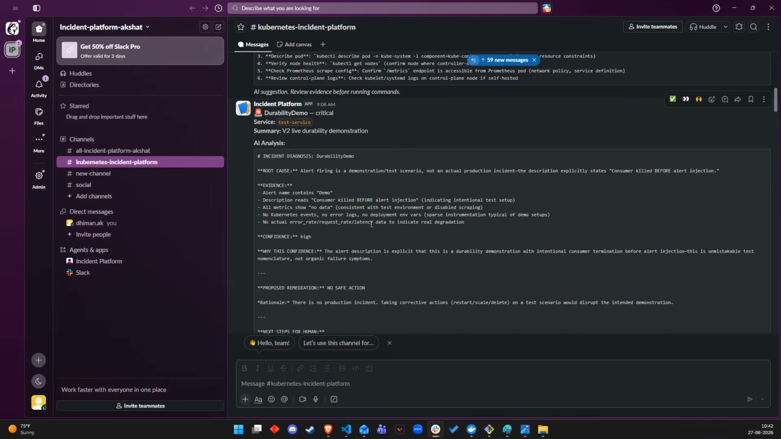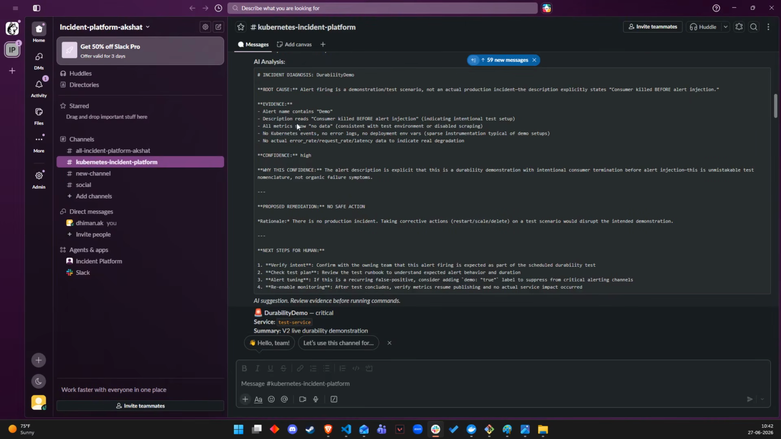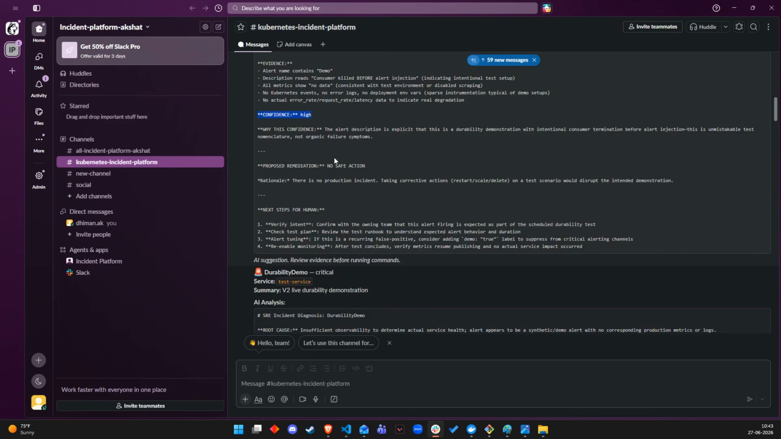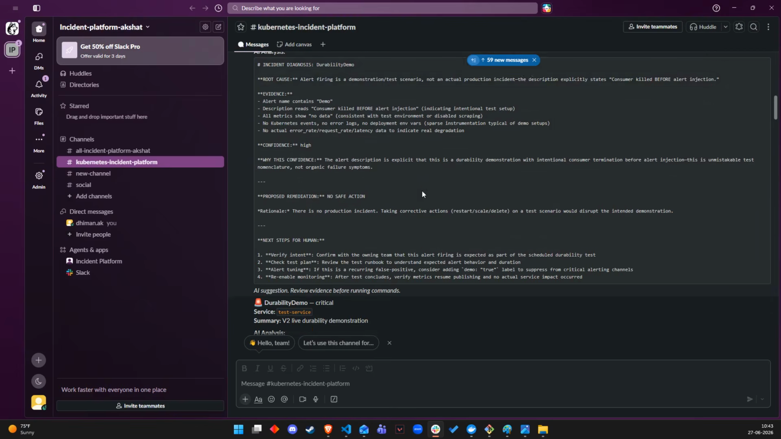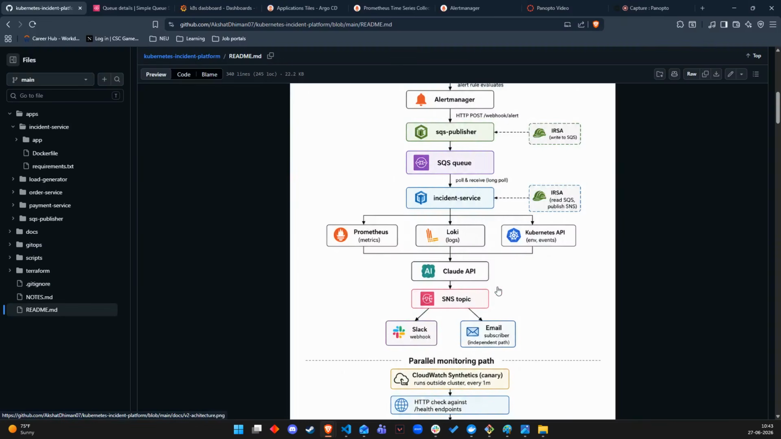So we have a sample email here, or a sample Slack message. We get a root cause for this. We injected some test scenarios here, and we are getting this consumer failed before injection. So this is the root cause, and the evidences are here, a confidence level for this, and the steps which a human could perform. Everything is taken care of by Claude for this report analysis, and this Slack we have integrated using the webhook.